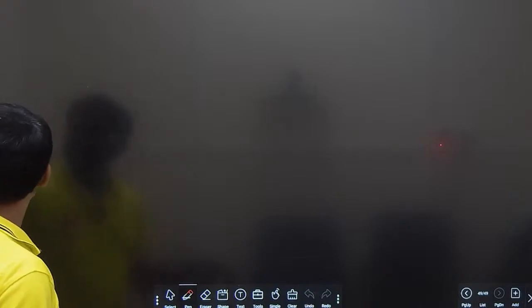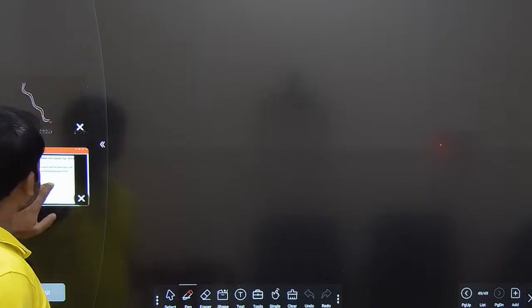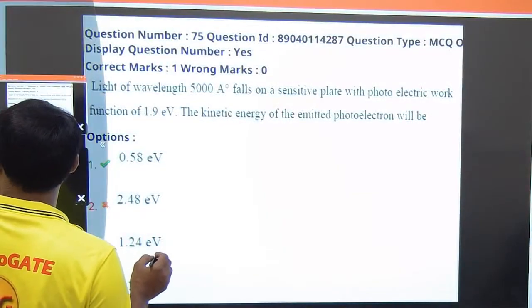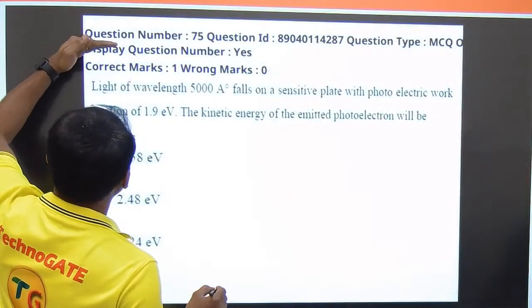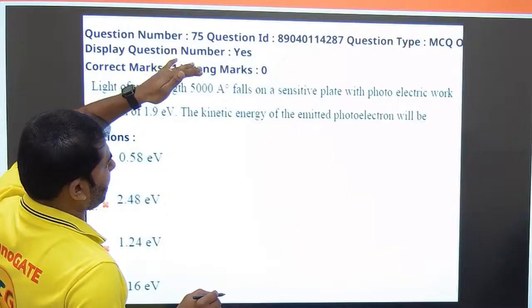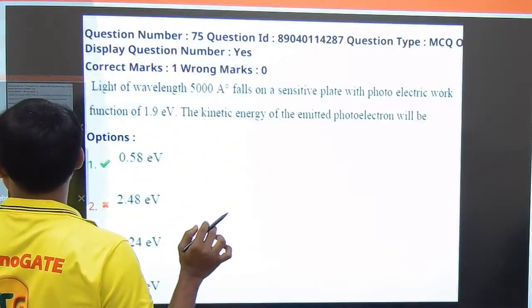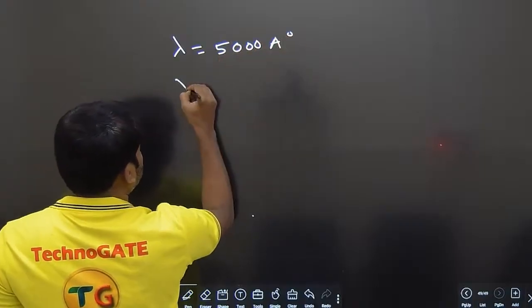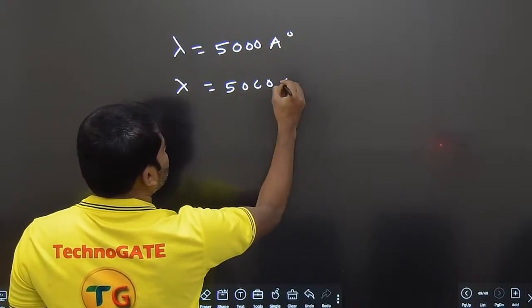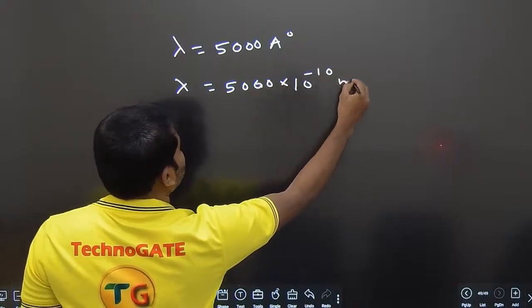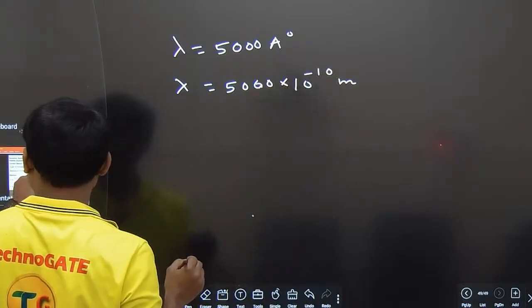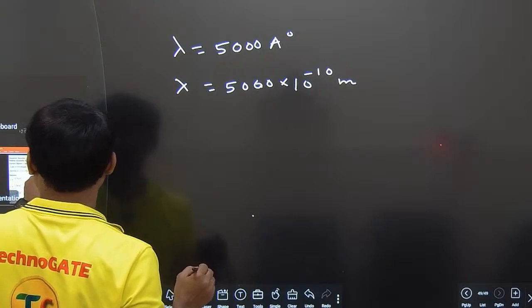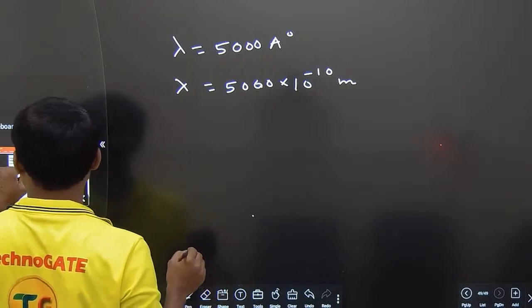Yeah. So it is given in this question. First of all, let me take the data. So memory wise things you should remember. As faculty I don't need it, I can manage with that. So memory based things. First of all, what they are telling: the light is having a wavelength of 5000 angstroms and it is falling on a plane. So the light having wavelength is equal to 5000 angstroms. This angstroms means 5000 into 10 power minus 10 meters. Okay, it is done. It is falling on a sensitive plate with photoelectric work function of 1.9 electron volt.